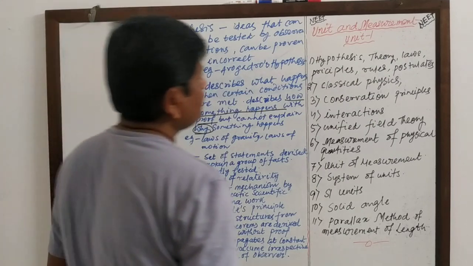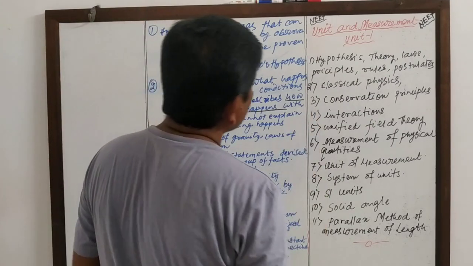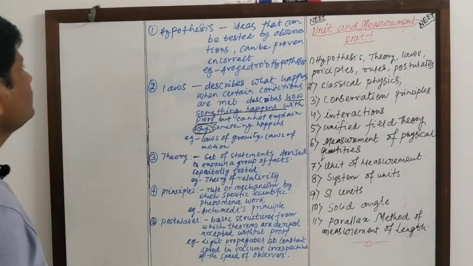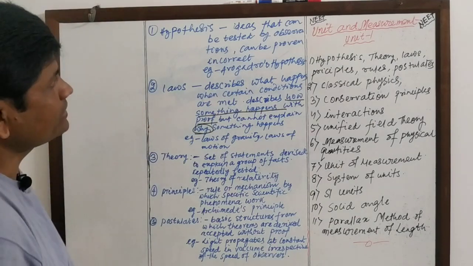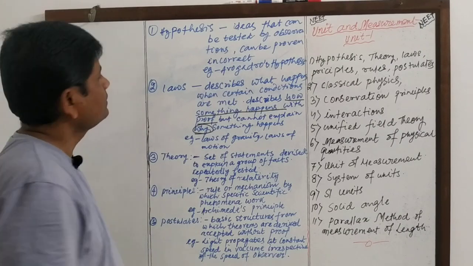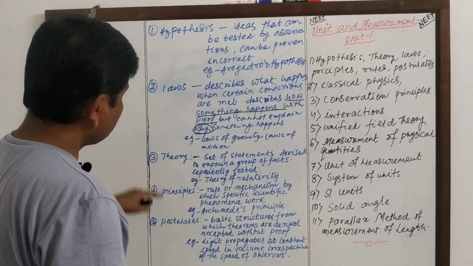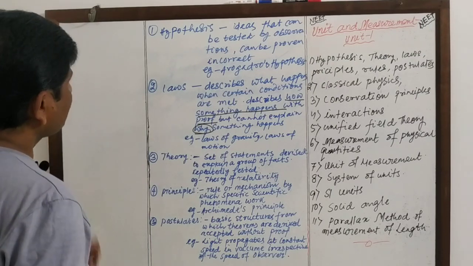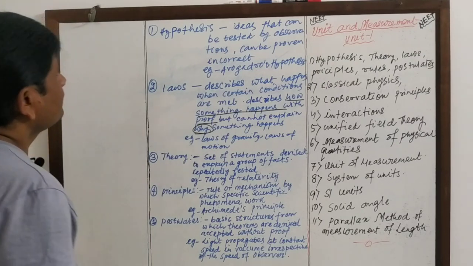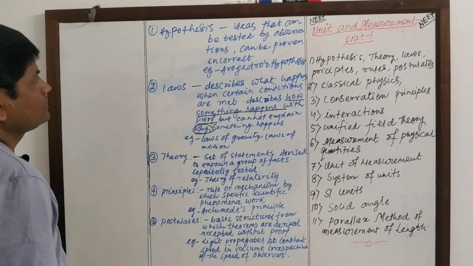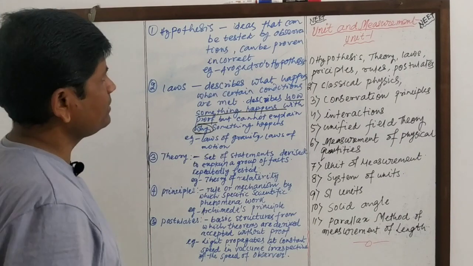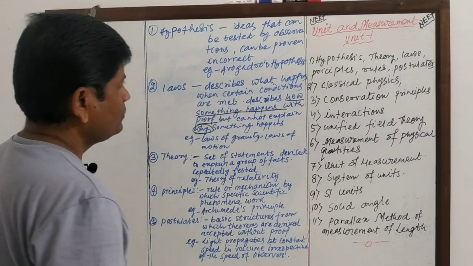First of all, we will discuss hypothesis, theorem, laws, principle, rules, and postulates. What are these? We often encounter these scientific jargons while reading physics and other sciences: hypothesis, laws, theories, principle, and postulates. First of all, hypothesis. What is hypothesis? Hypothesis is ideas that can be tested by observation, and can be proven incorrect.